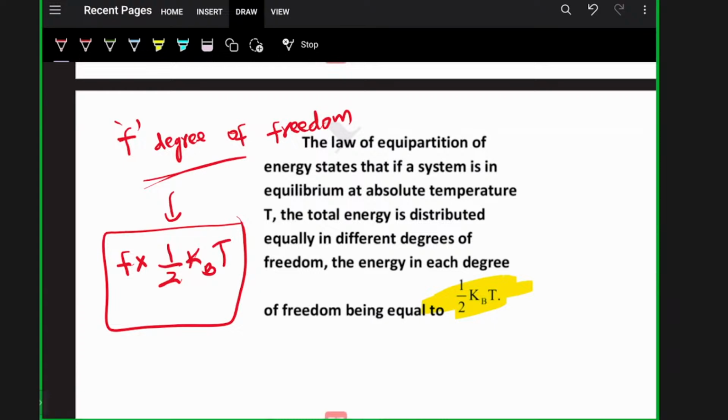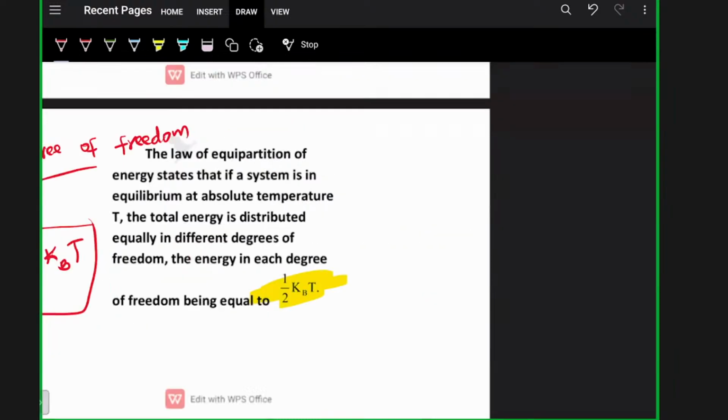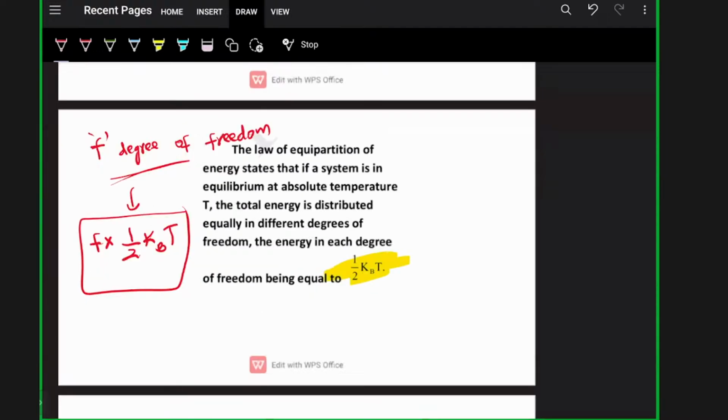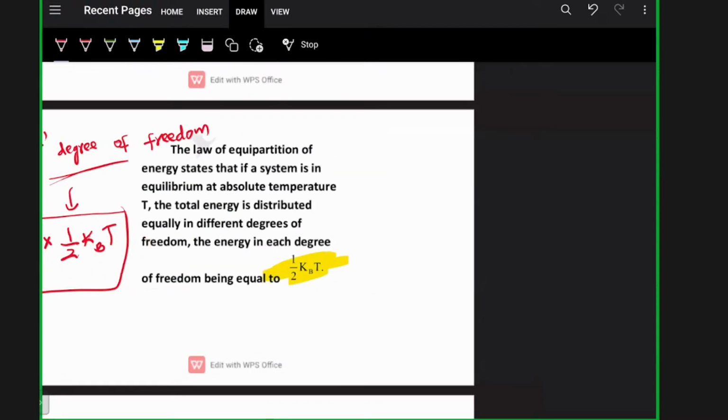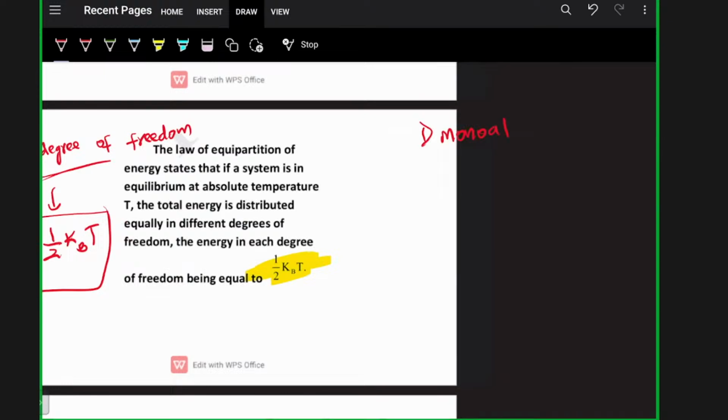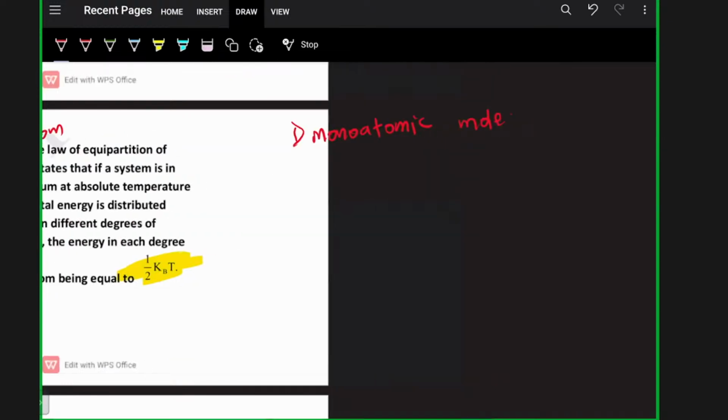Let me add some extra points. For a monoatomic molecule, what is the degree of freedom? 3. Correct.